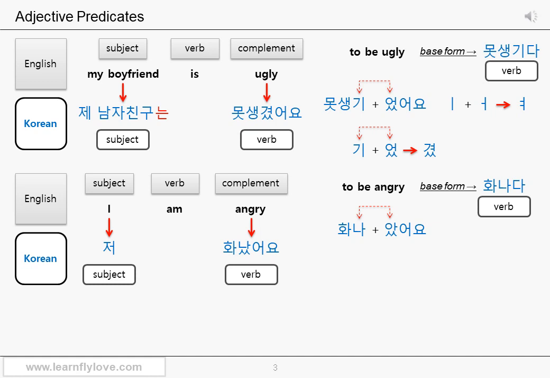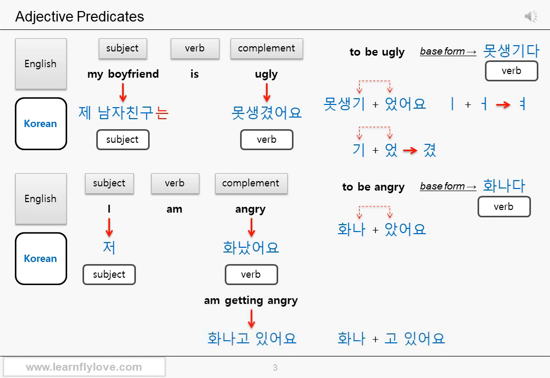I didn't use either the topic particle 는 or the subject particle 이/가 for the subject 저 this time because there is no particular reason for me to use it here. No need to provide a nuance of comparing or express the meaning of "if I talk about myself" here. I just simply want to say I am angry. I didn't use the subject particle 이/가 for the same reason. No reason to express it is me who's angry, or emphasize the subject I, as if you say I am angry, considering the context and the situation in my head. So 저 화났어요 sounds fine.